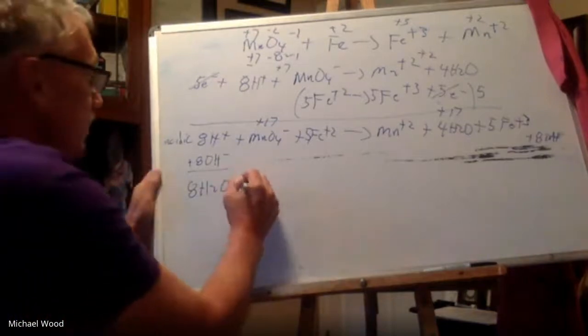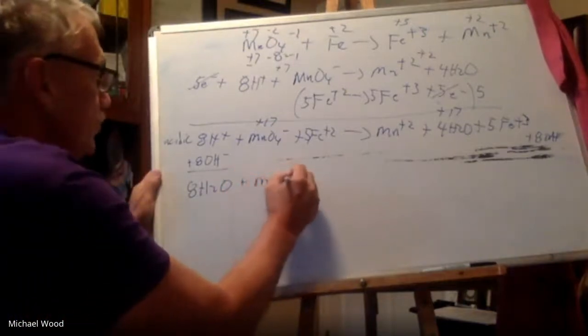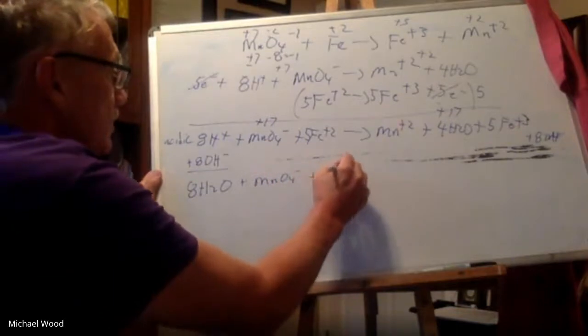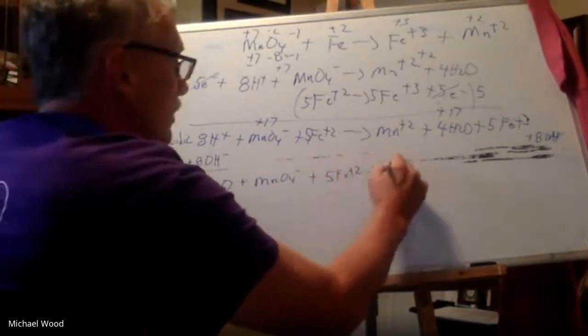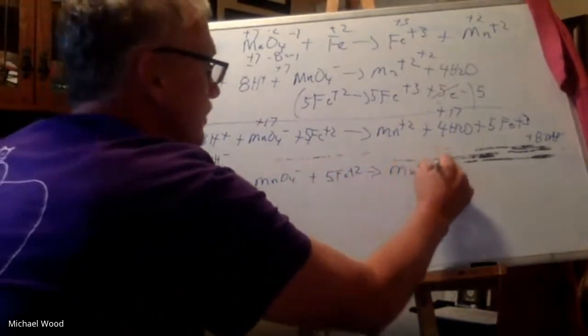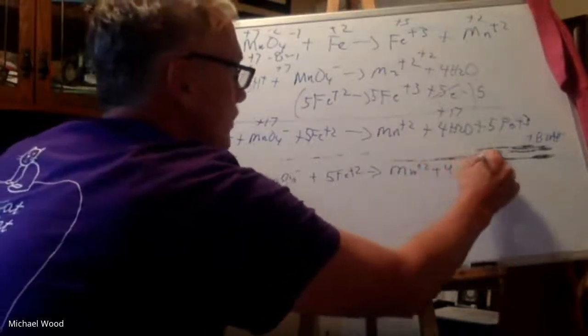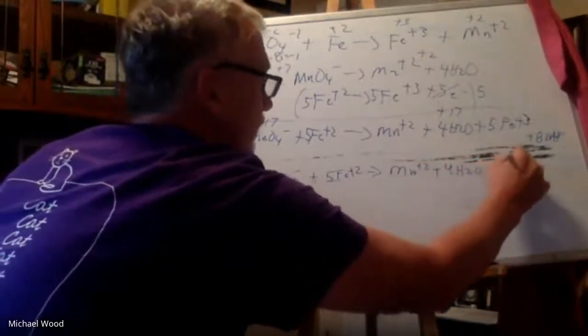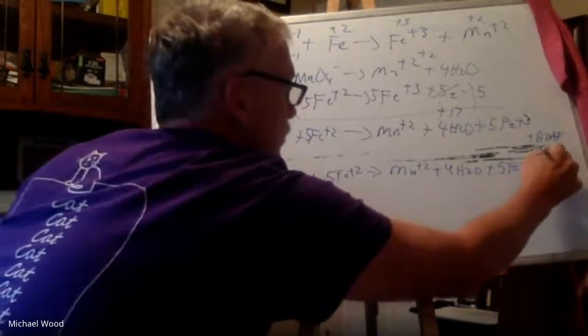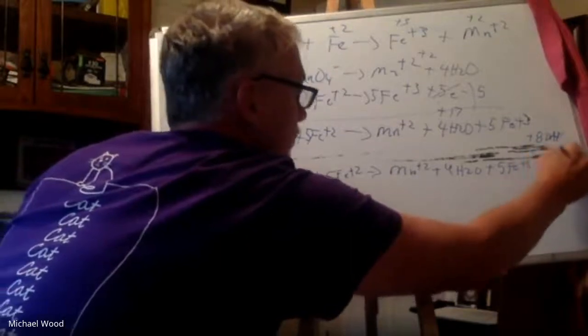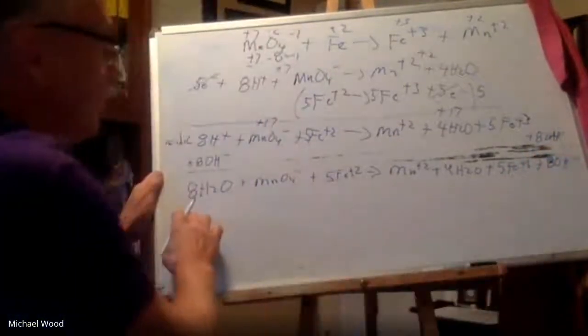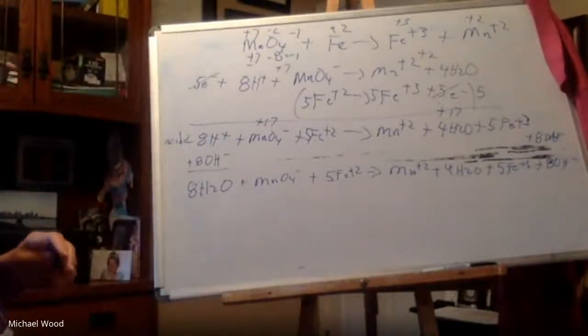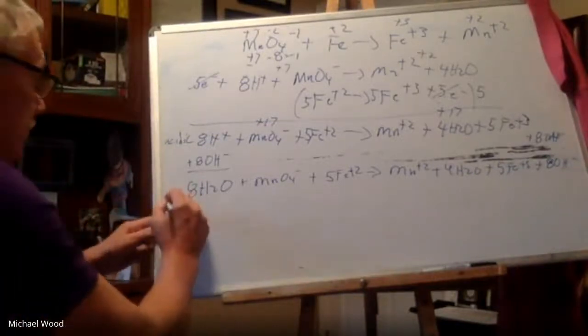Now, if I write this out, it didn't change this, it didn't change this, it didn't change the 4 waters, it didn't change the 5 Fe plus 3, and it didn't change the 8 OHs. But now I have 8 waters, and you could leave it like that, and that would be fine, and this would be in a basic solution.